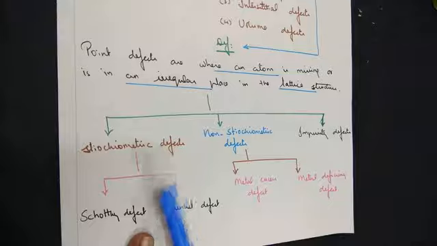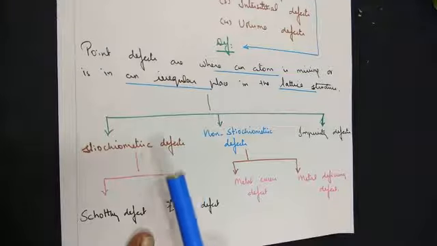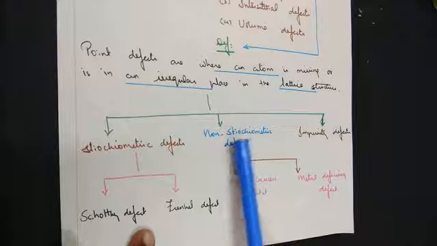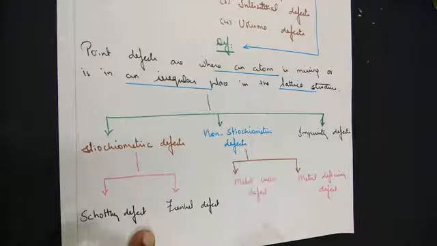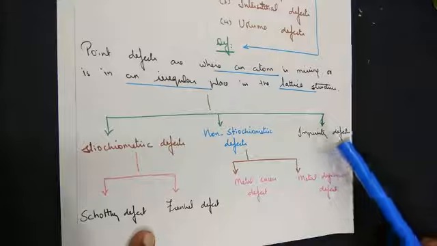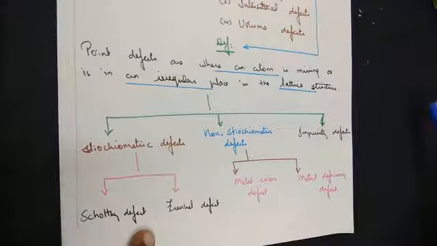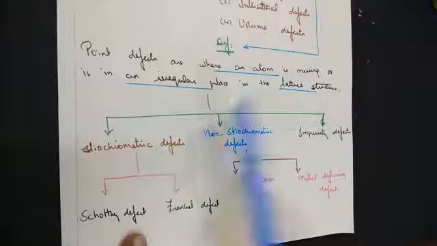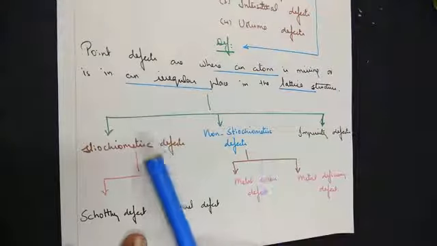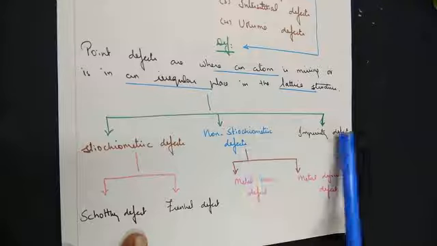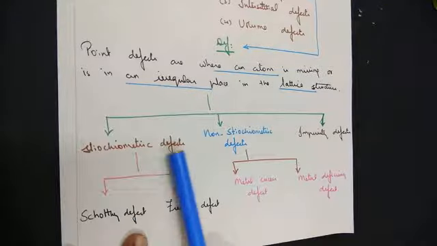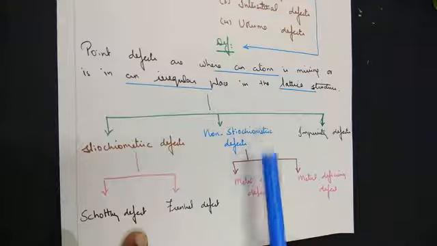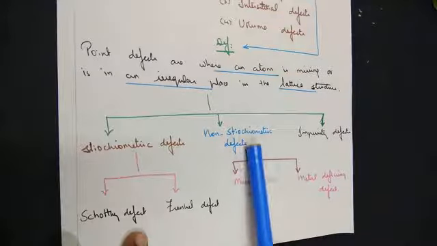Now stoichiometry, when we say, there exists a proper ratio between the ions. Non-stoichiometry, there is no proper ratio between the ions. Now impurity defect is totally different, which we will see in the last class. So all you have to remember, point defect has 3 categories: stoichiometry, non-stoichiometry, and impurity. Stoichiometry, the ratio of the ions is balanced. Non-stoichiometry, the ratios are not balanced.